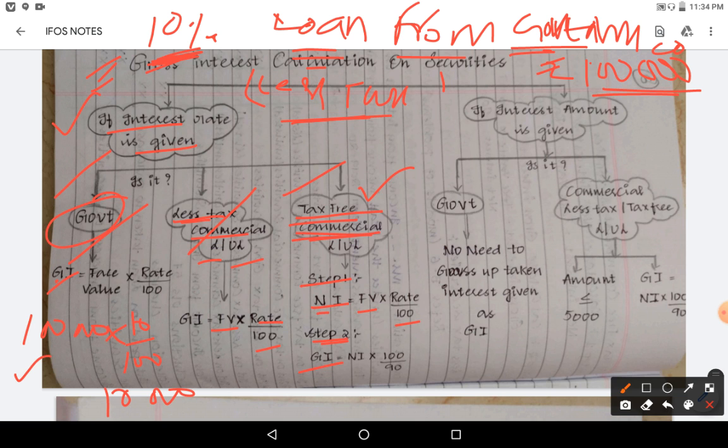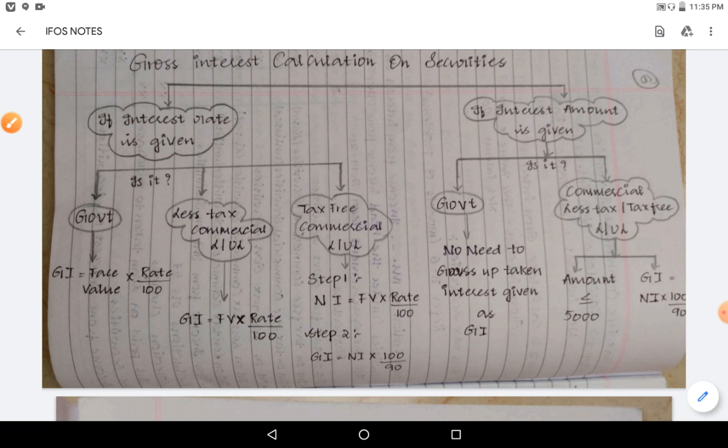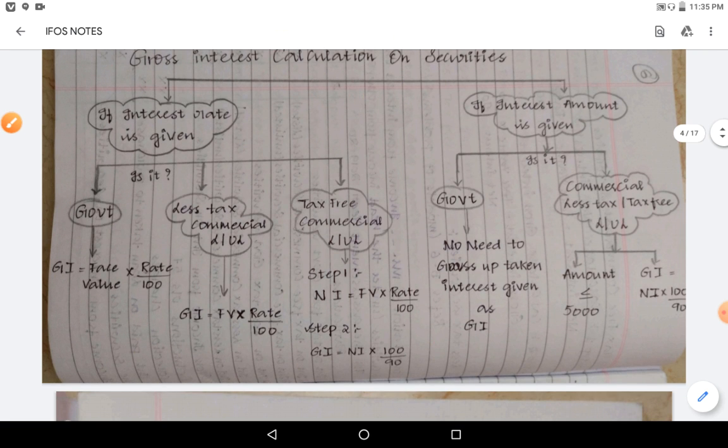Then step 2: gross interest is equal to the net interest which you got in step 1 into 100 by 90, generally we will take. So 100 by 90 we need to take. After step 1 we need to do step 2 also, if it is tax free commercial when rate is given. So if rate is given in the question, you check: is it tax free commercial? Then do two steps.